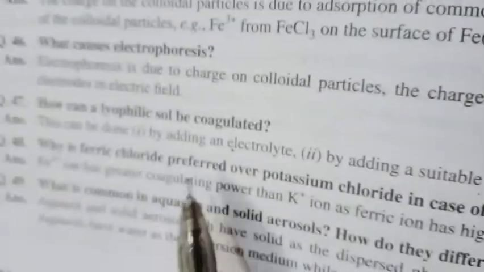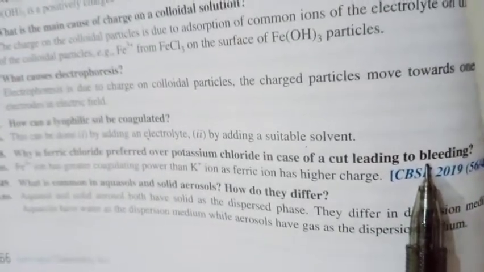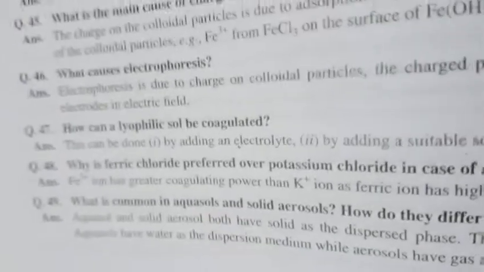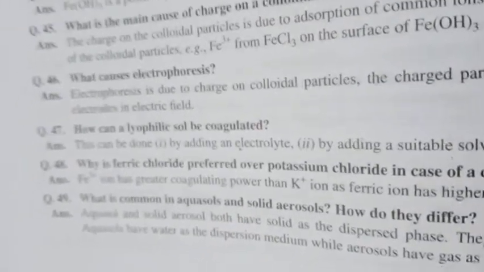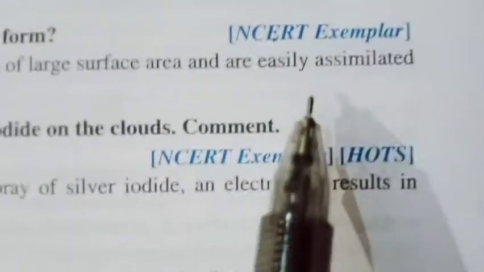Why is ferric chloride preferred over potassium chloride in case of cuts leading to bleeding? When bleeding occurs, the iron ions, due to their greater coagulating power, are more effective in stopping the bleeding. Next question is, why are some medicines more effective in colloidal form? The answer is, the colloidal particles have large surface area, hence they can be easily assimilated in the body.